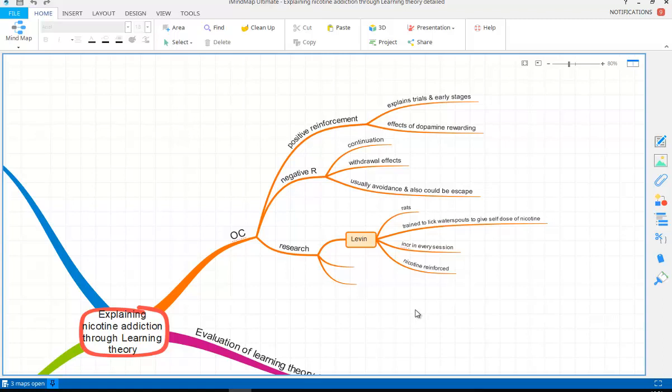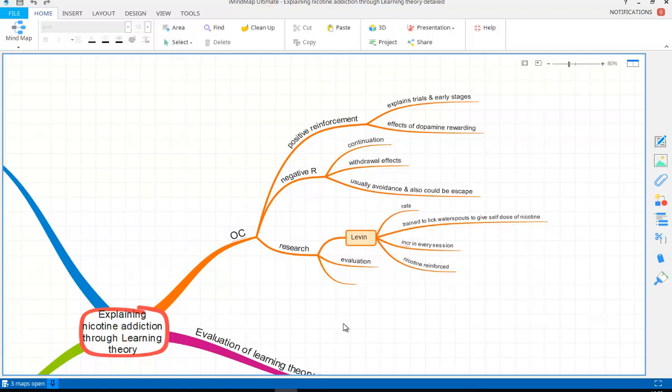And therefore the idea was they were getting the effects of nicotine and being positively reinforced for this behaviour of self-administering themselves with nicotine. And because that was happening in these rats with Levin's research, that suggests that the same sort of principles would be occurring with humans as well.